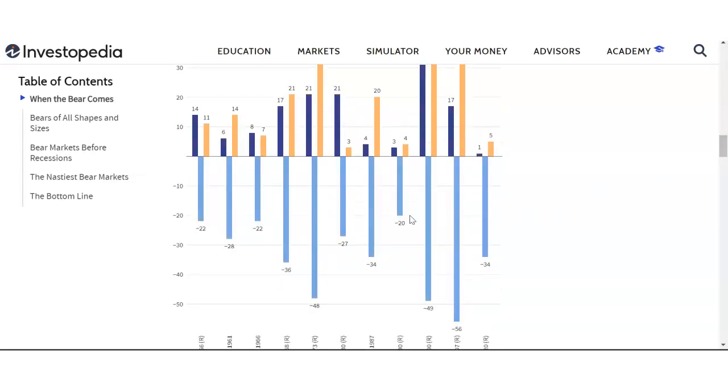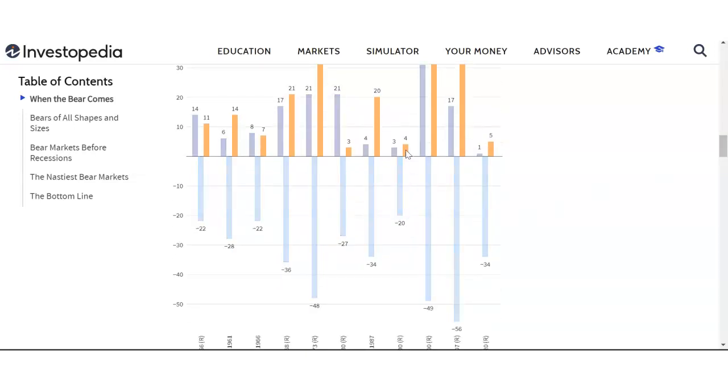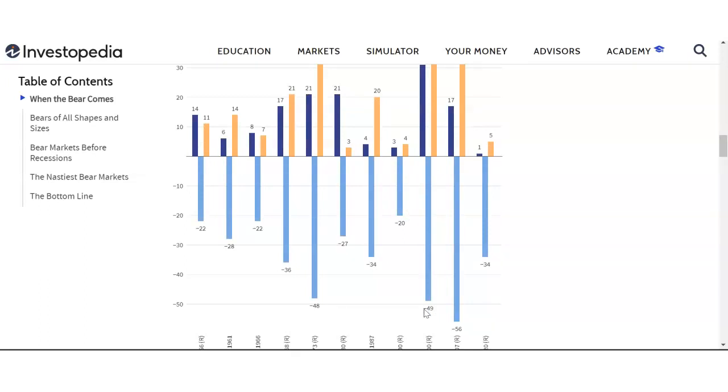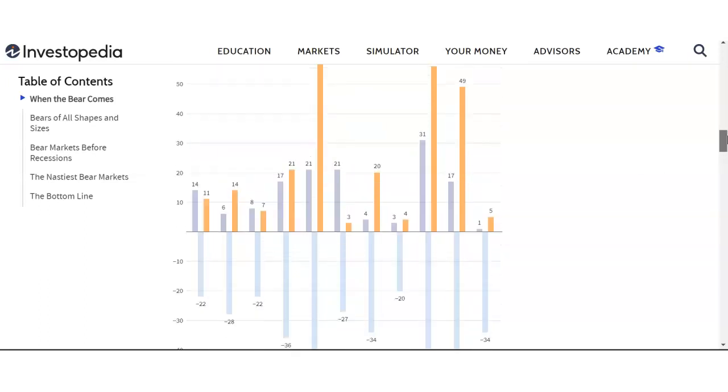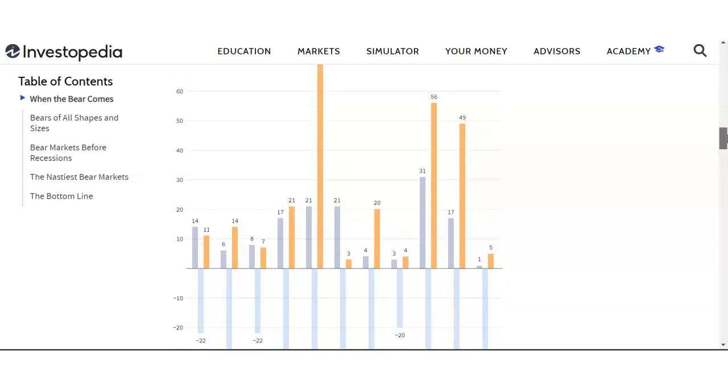If you go down further, it's a minus 20% drop with 4 months of recovery, then a huge minus 49% drop, and then it took how much? 56 months to get the market back to its previous form. That is around 5 years.